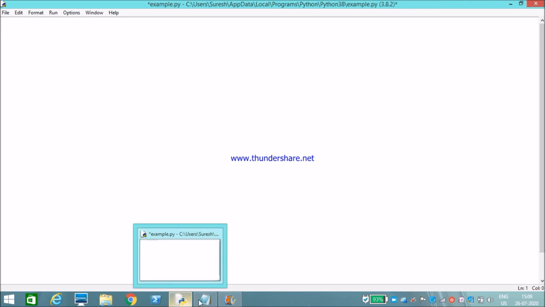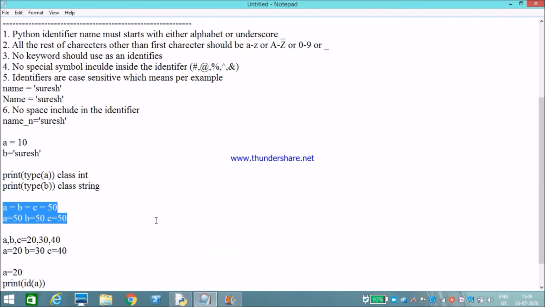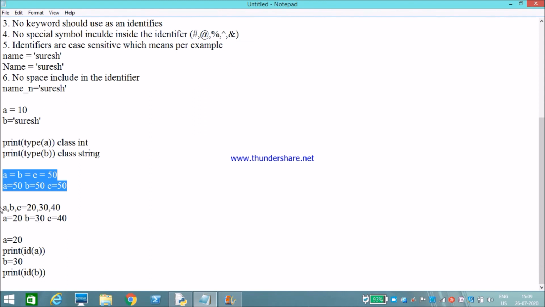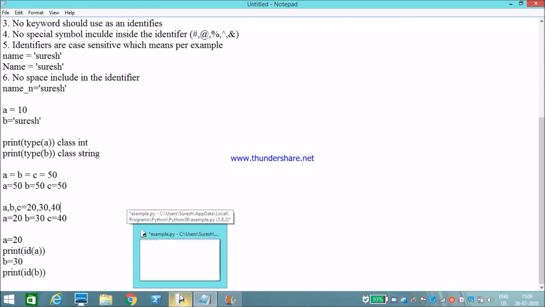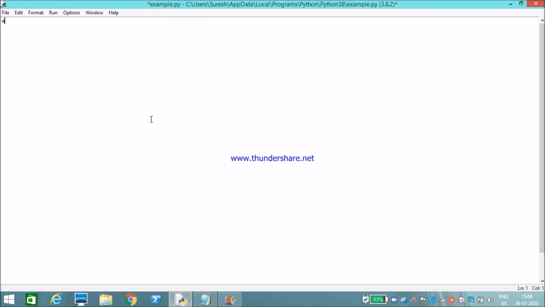Now let's see how to assign values to variables with comma separated values. For example, a comma b comma c is equal to 20 comma 30 comma 40.